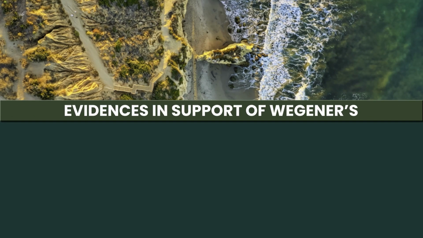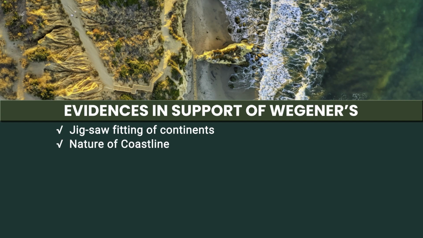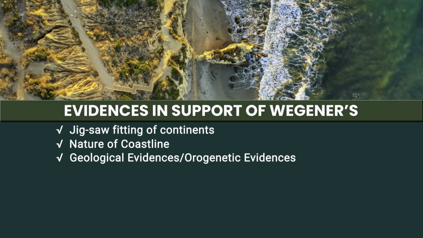So these are evidences in support of Wegener's theory, like the jigsaw fitting of the continents. You see, the western part of Africa fits very well with the eastern part of America, or South America. So there is a jigsaw fitting of continents, which suggests that all the land masses were united, and they must have drifted in the course of time. The nature of the coastline along the western coast of Africa and the eastern coast of the Americas is also similar to a great extent. There are ample geological and orogenetic evidences to prove this.